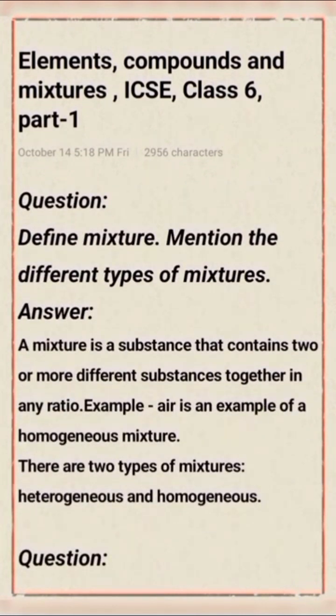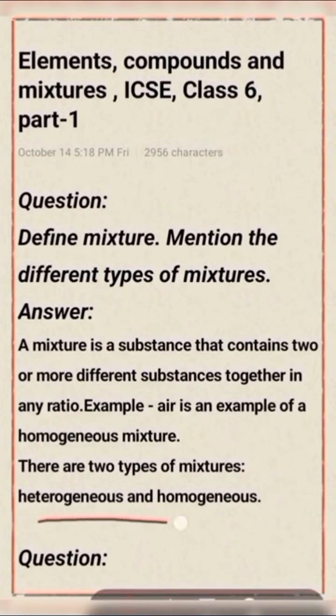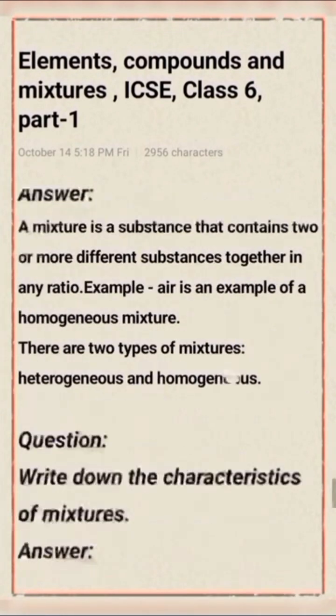Okay, define mixture and mention the different types of mixture. A mixture is a substance that contains two or more different substances together in any ratio. There are two types of mixture: homogeneous mixture and heterogeneous mixture.